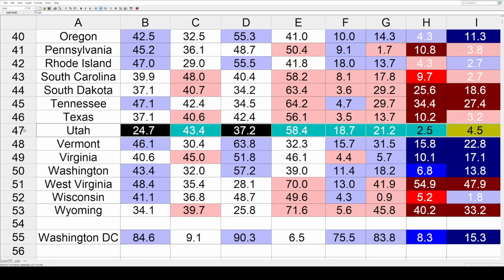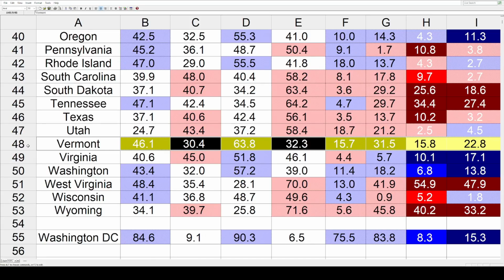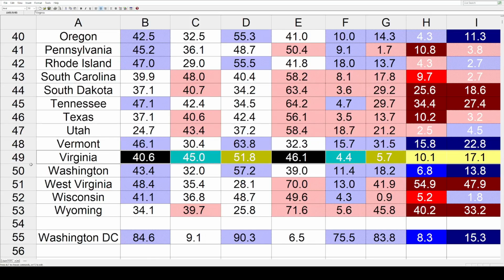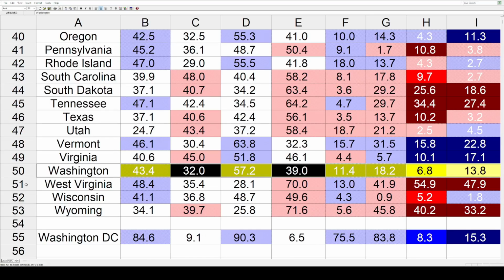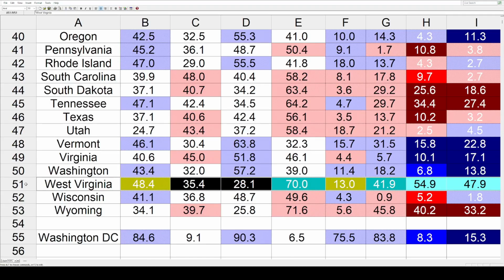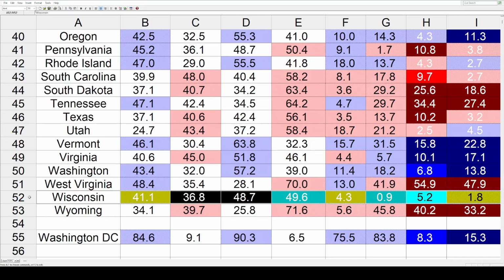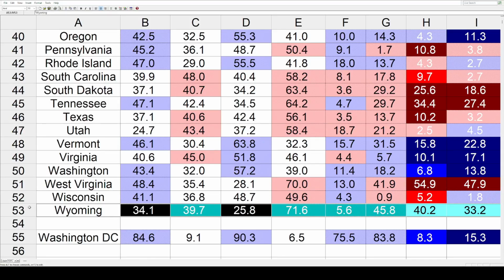Now we've got some trends toward the Democrats. It's Utah at 4.5. Then the biggest blue trend out of all the states, Vermont 22.8, Virginia 17.1, and Washington 13.8. Then it's the biggest trend period out of every state. It's West Virginia at an extreme 47.9 toward the GOP. Wisconsin trended a little bit bluer at 1.8, and Wyoming a massive red trend at 33.2.